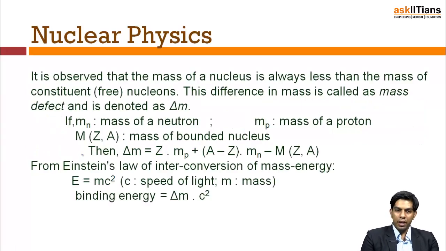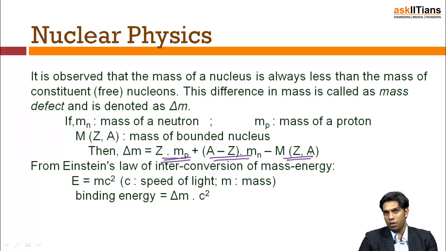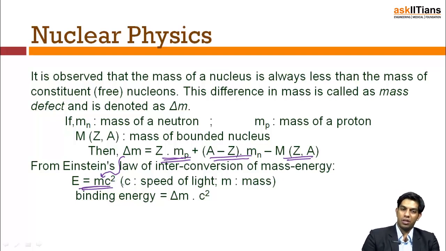Now again, the mass defect is basically the mass due to protons plus the mass due to neutrons, minus the mass of the actual product. So that is the energy which is needed, and this mass is converted or related to the energy released in this particular form, E is equal to mc squared. This is the energy which is released when mass is actually used up to make sure that the nucleus stays intact.